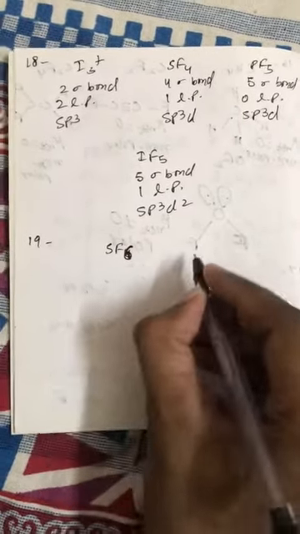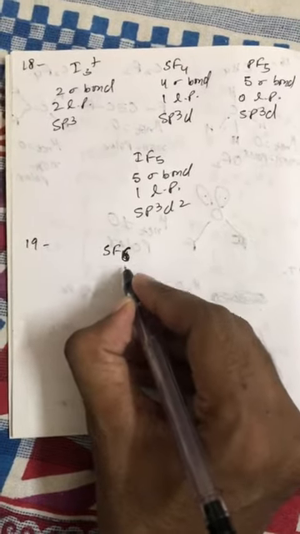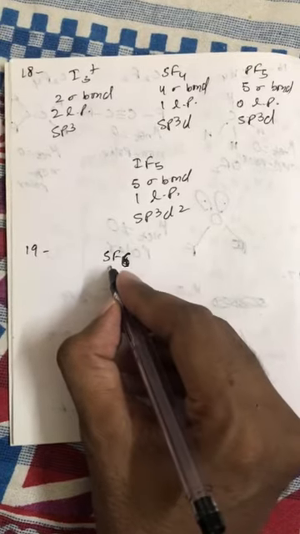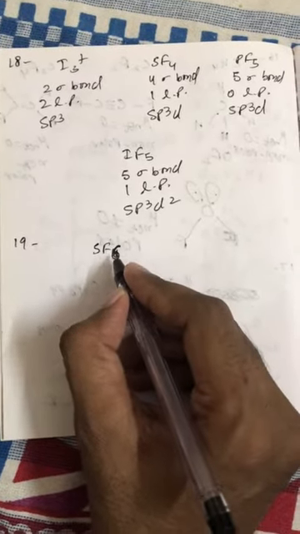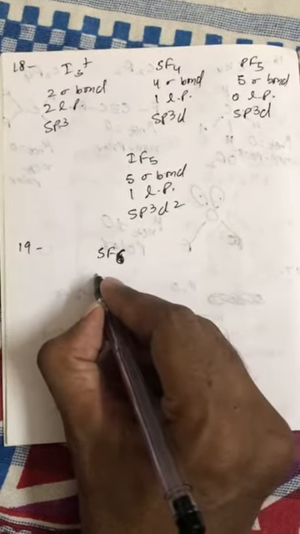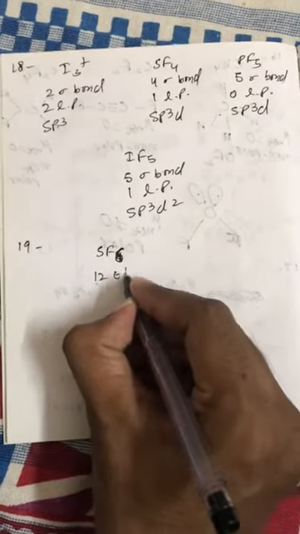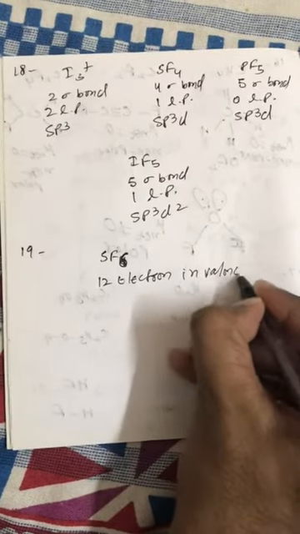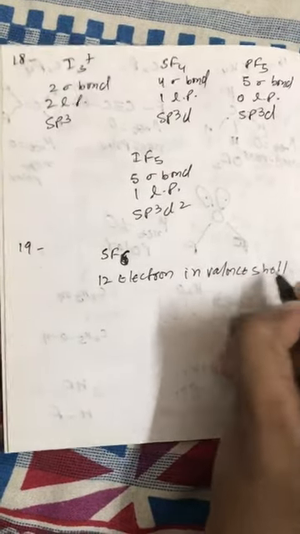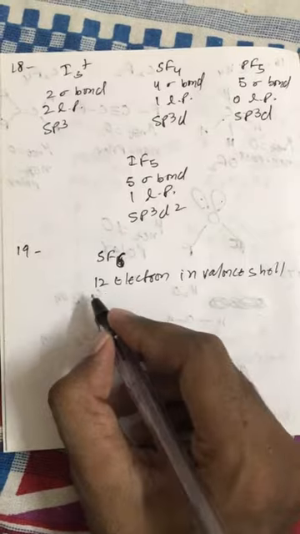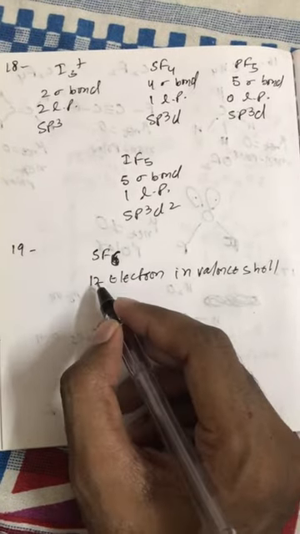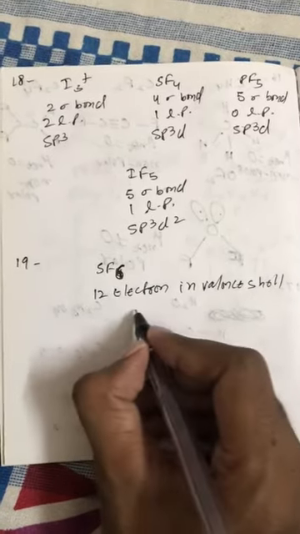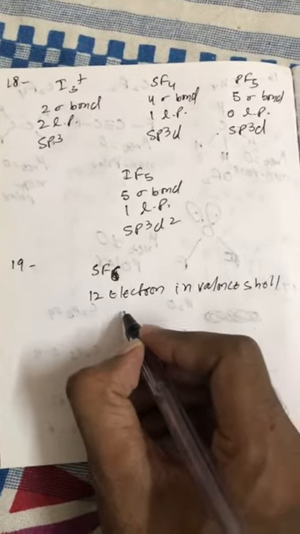Question number 19. So in SF6, sulfur has 6 valence electrons. Because of 6 extra electrons, it will have 12 electrons in the valence shell. So obviously the electronic configuration of sulfur will not be equal to argon, because argon has 8 valence electrons. So here the octet is expanded.